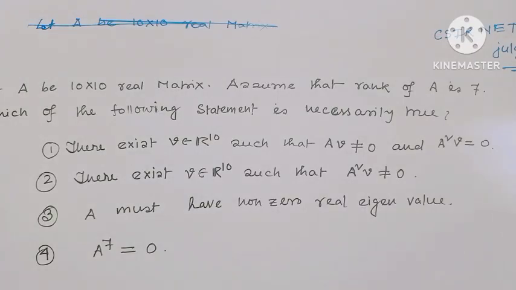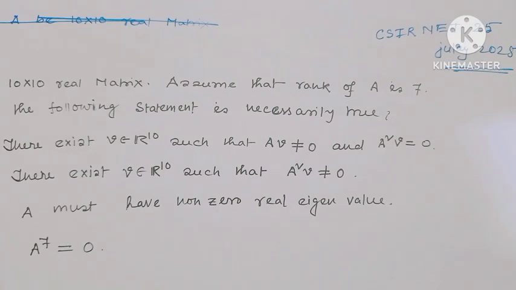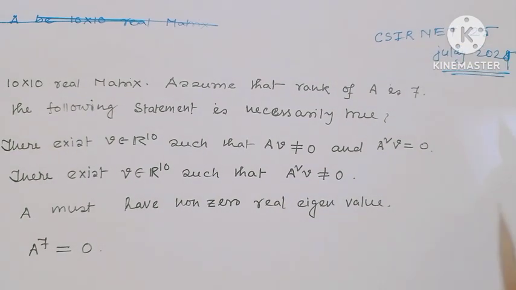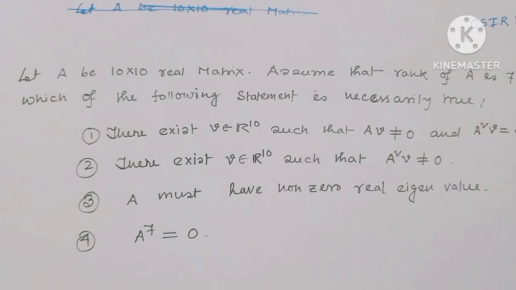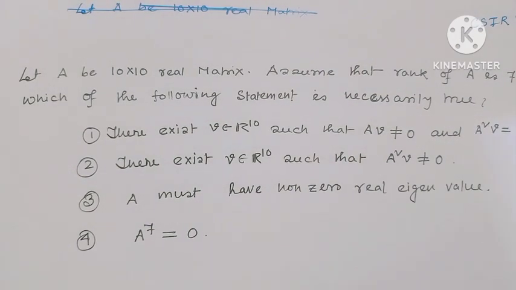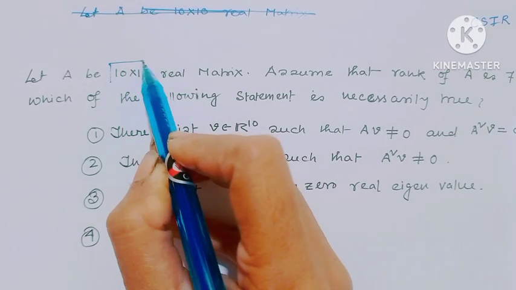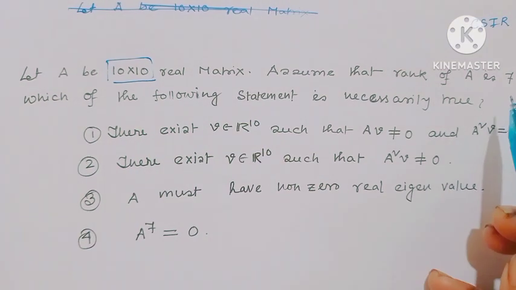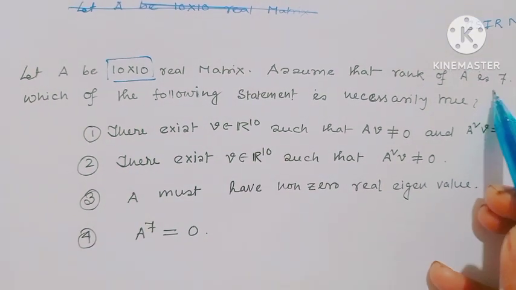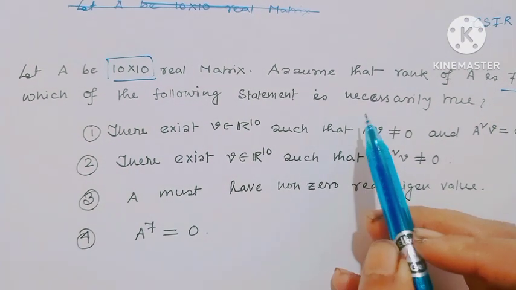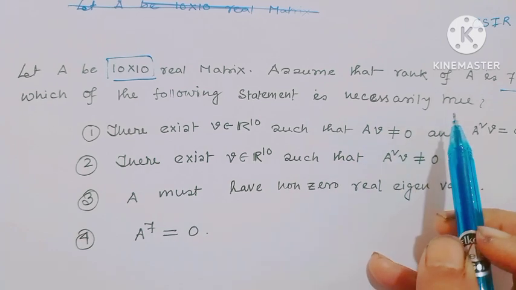Question, which had come in the CSIR NET 25 July 2024 exam. The question is very important and very interesting. The question is, let A be a 10 cross 10 real matrix. Assume that rank of A is 7. Then which of the following statements is necessarily true?